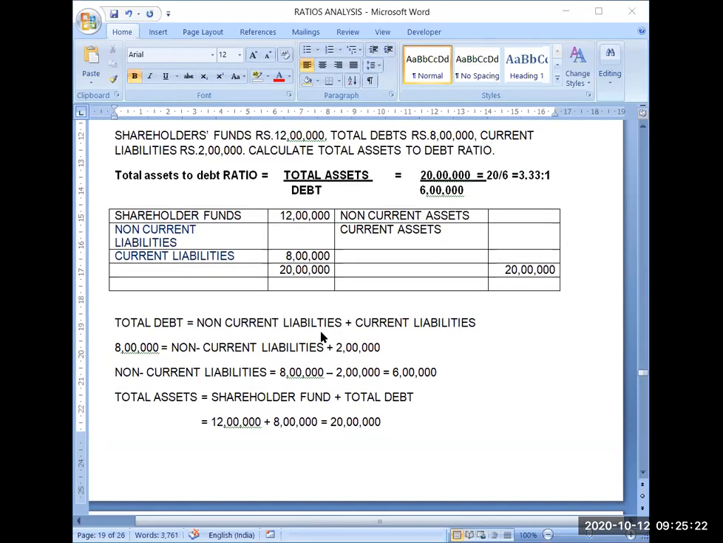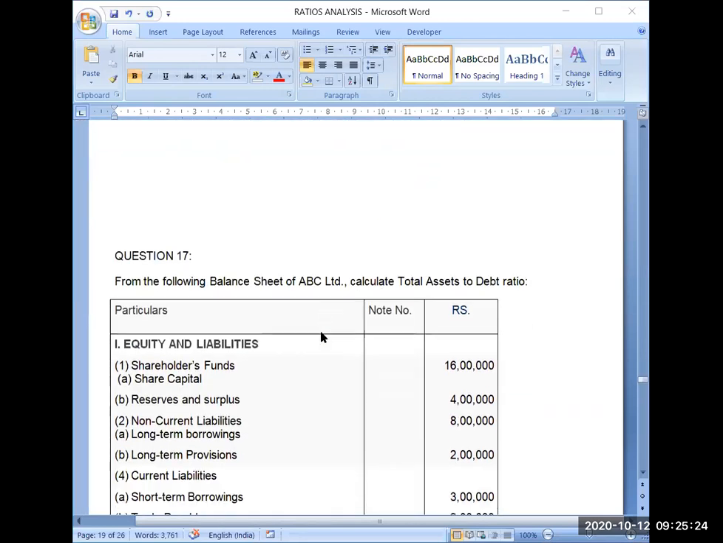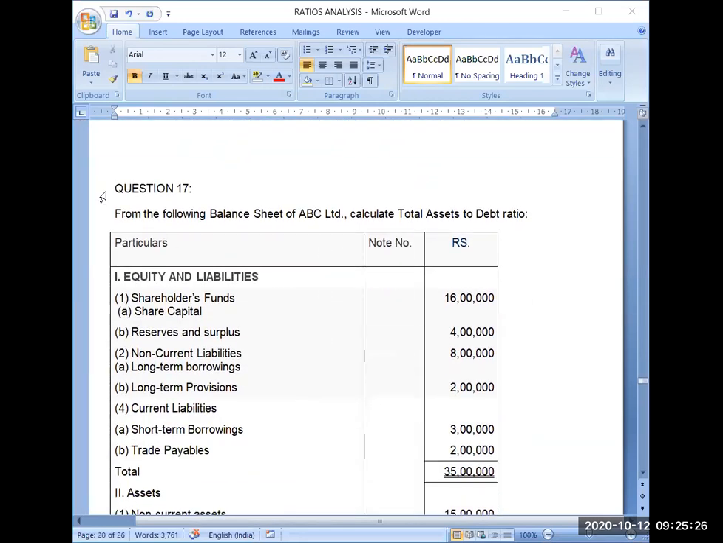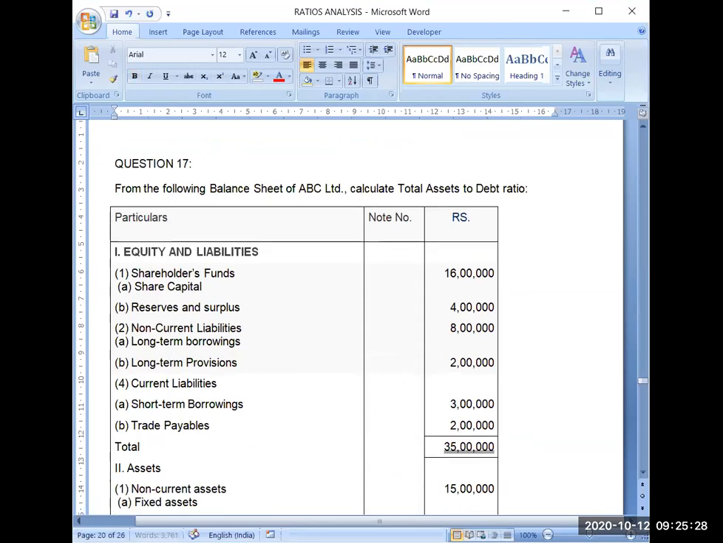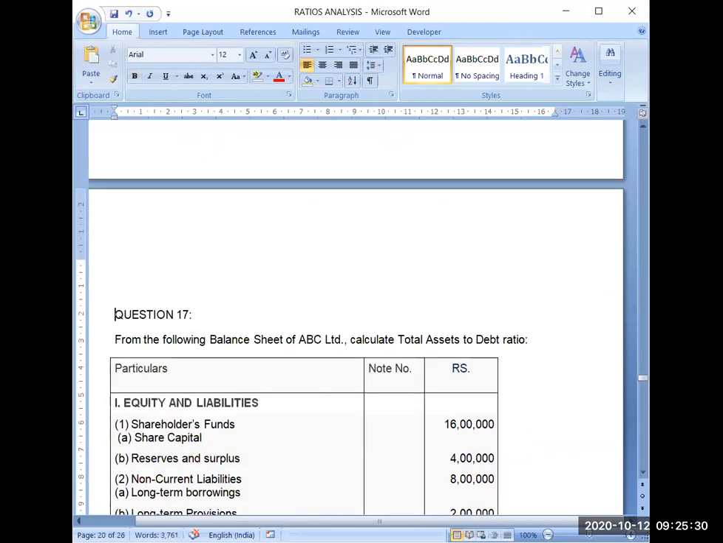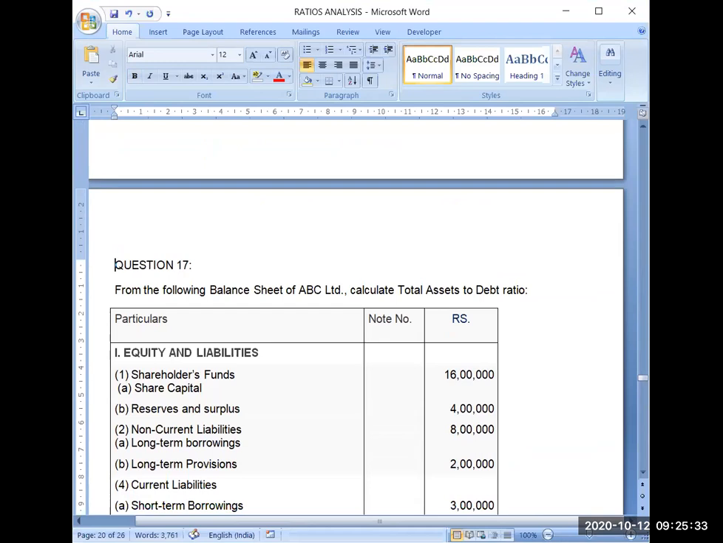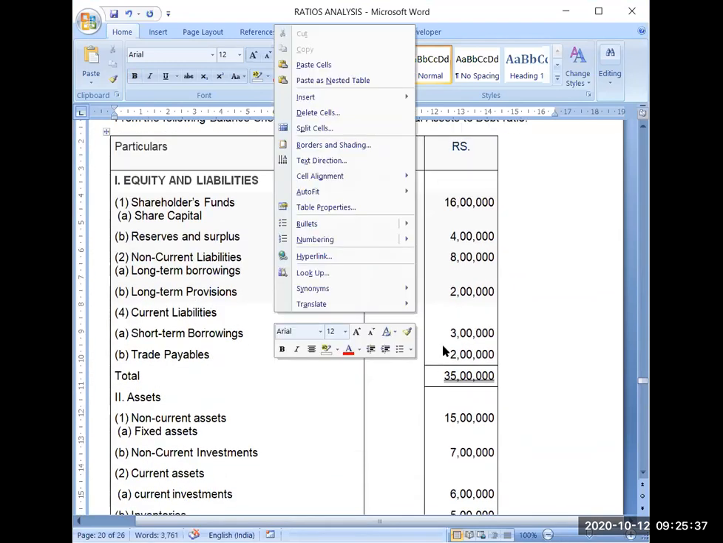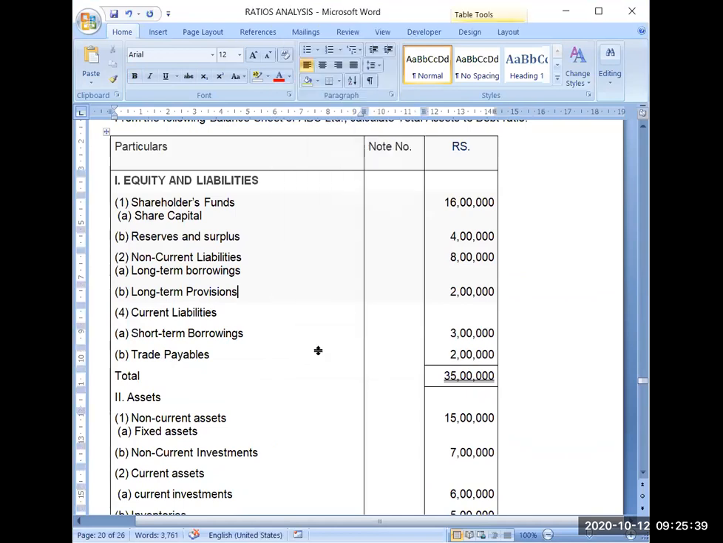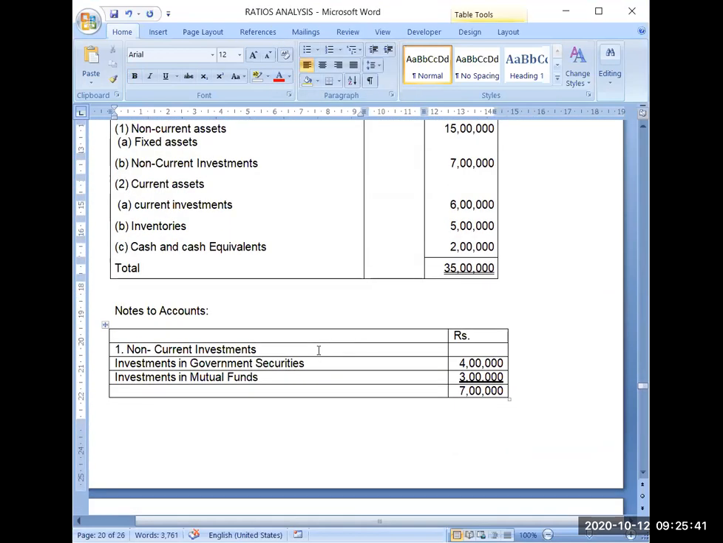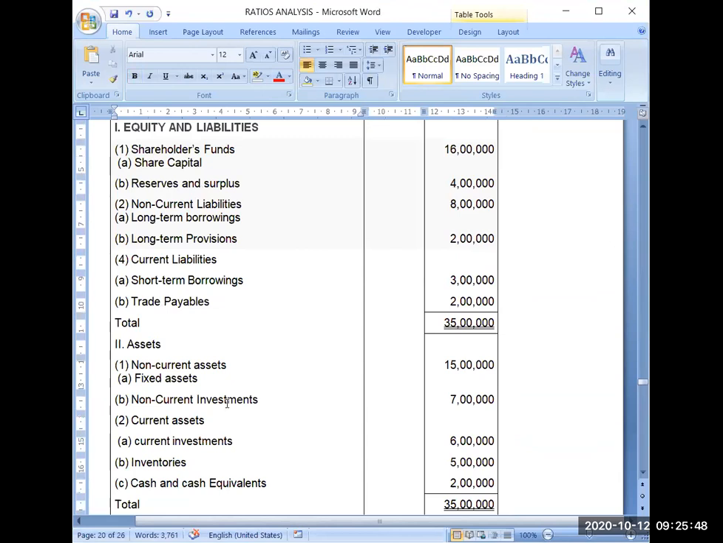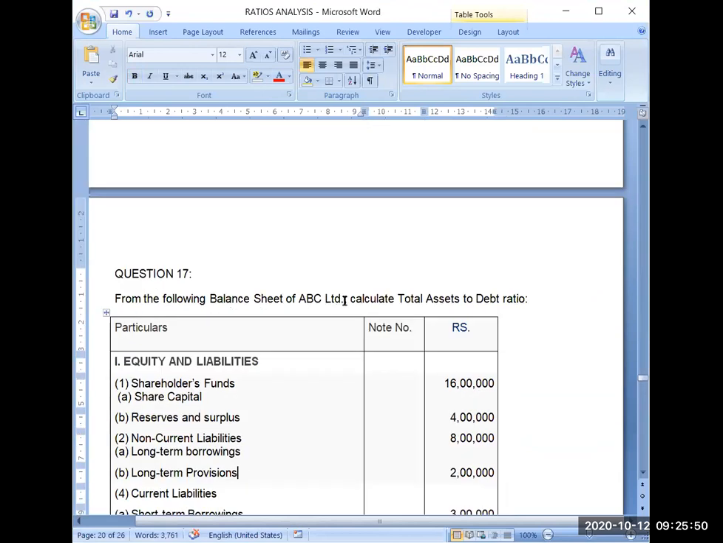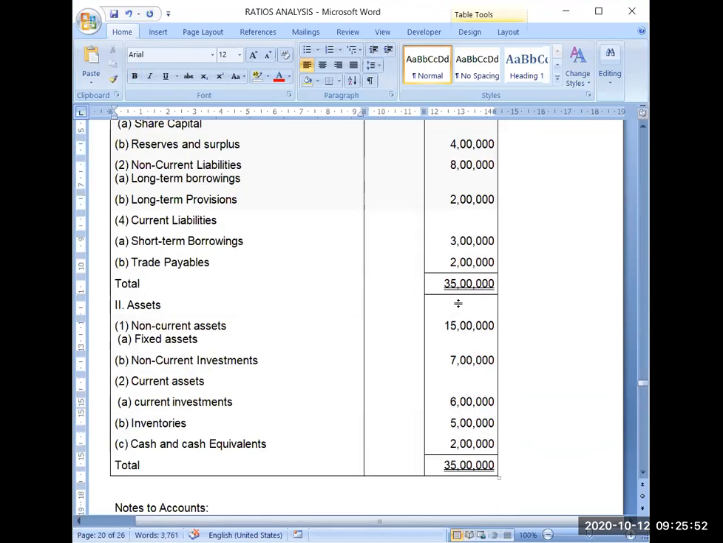So this question has also been completed. I hope you got the way how to reach the answer. First you have to focus on the formula only. If you will find the way, then it will not trouble you. But if you will not remember the formula, then it will be troubling you. Now in this question, what is happening? You have been given a complete balance sheet. And notes to accounts are also given for non-current investments. Now you have been asked from the following balance sheet of ABC Limited, calculate total assets to debt ratio.